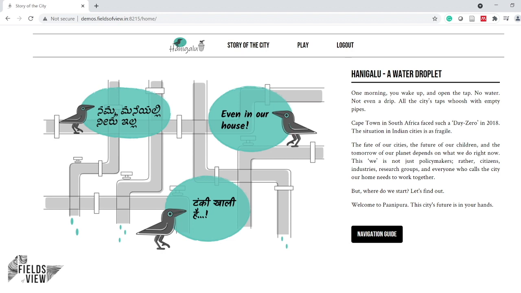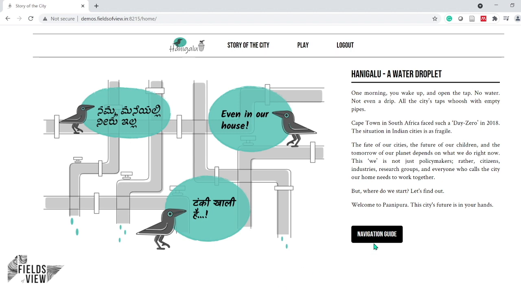So here I have the game window open and I'm going to show you how to navigate the tool and what features the tool offers. So initially, before starting the game, the students are divided into groups to play the role of a ward committee member or a researcher or an activist in the city of Panipura. And the goal is to propose ways to mitigate different events in the city to the urban local body. So let's start playing the game.